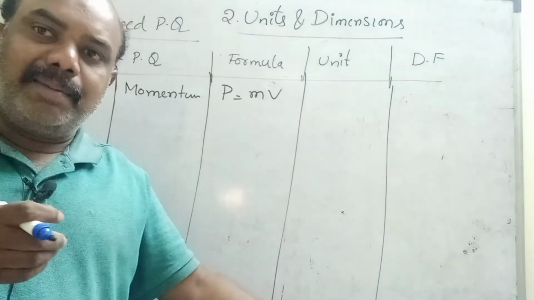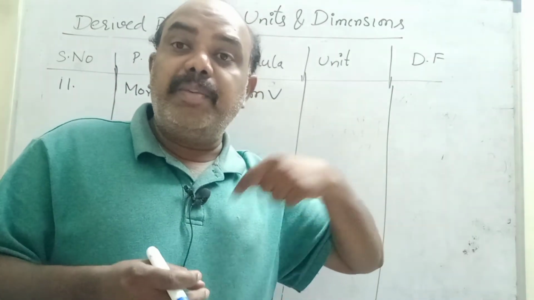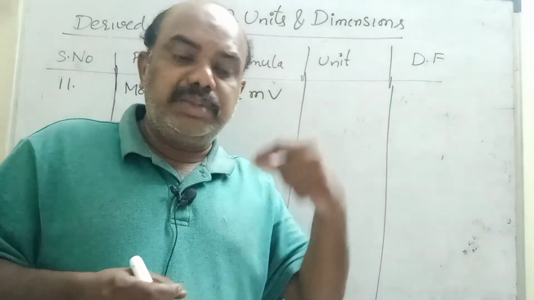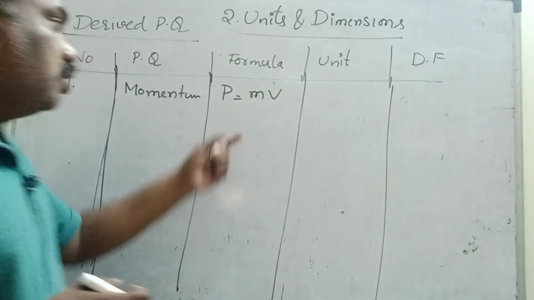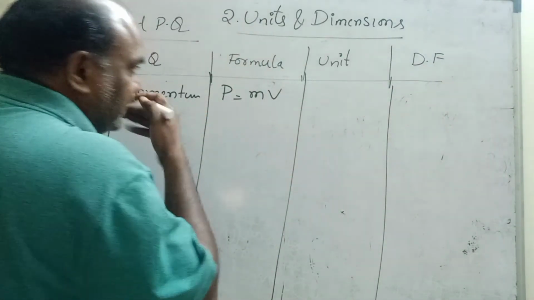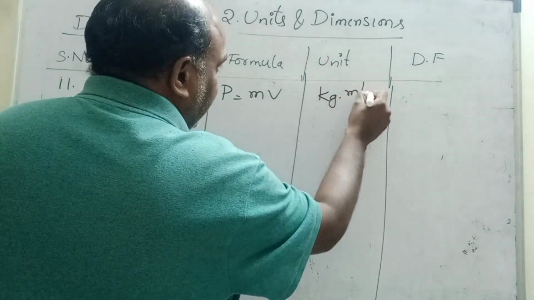That means the momentum of the first body decreases, the momentum of the second body increases. That means momentum is conserved. How much momentum is lost by the first marble, that much momentum is gained by the second marble. So momentum is conserved. Mass unit kg, velocity meter per second. This is the unit of momentum.